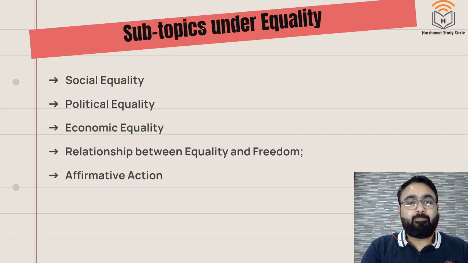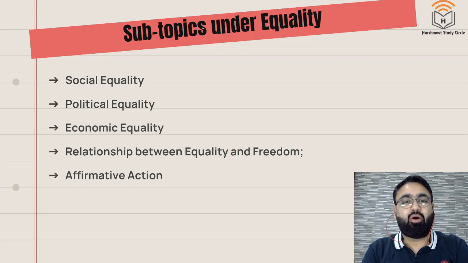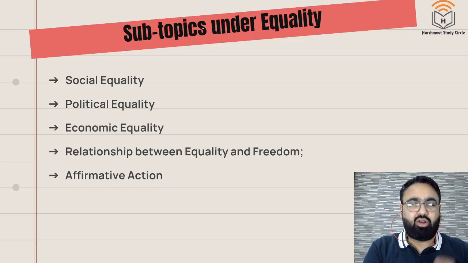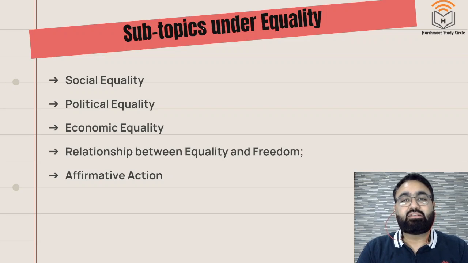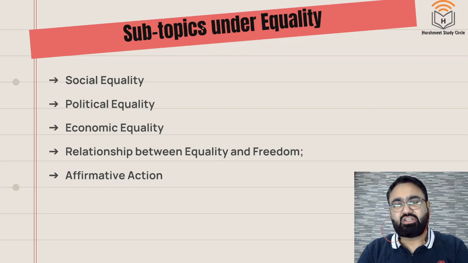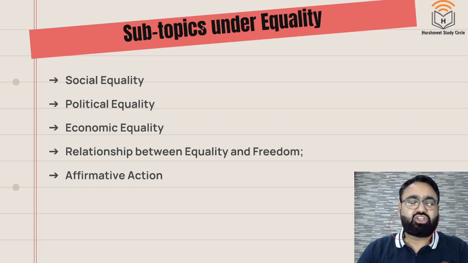Now in equality, these are the topics that are in our syllabus. We read about social equality. What is social equality? Equality in the society. We read about political equality, economic equality. So these three equalities. Then there is a detailed topic about the relationship shared between equality and freedom. And lastly, affirmative action, which is the basis of reservation policy. So basically, these are the topics that are covered under equality.